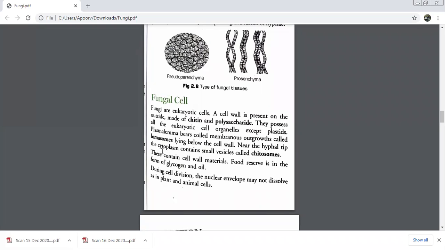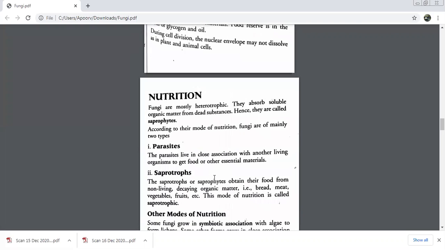The plasmolemma has coiled membranous outgrowths, something which is protruding out. These outgrowths are called lomasomes. They just lie below the cell wall. And near the tip of the hyphae, the cytoplasm has small vesicles which are known as cytosomes. These contain cell wall materials. Food reserve is in the form of glycogen and oil. And during cell division, the nuclear envelope may not dissolve as in plants and animals.